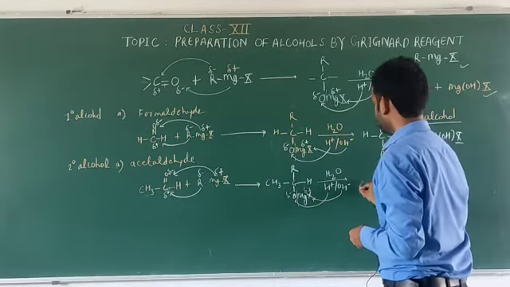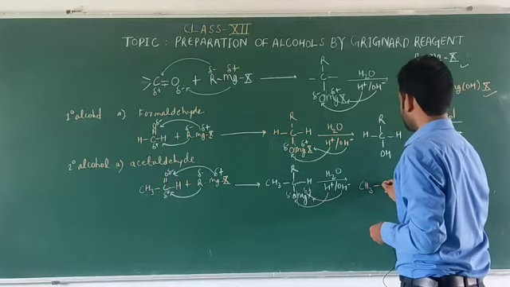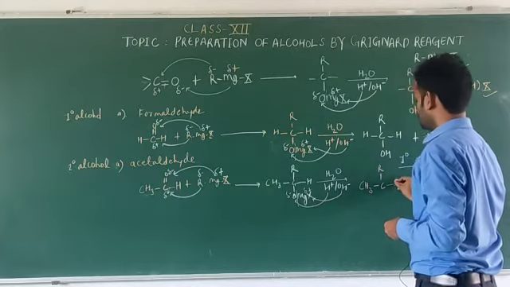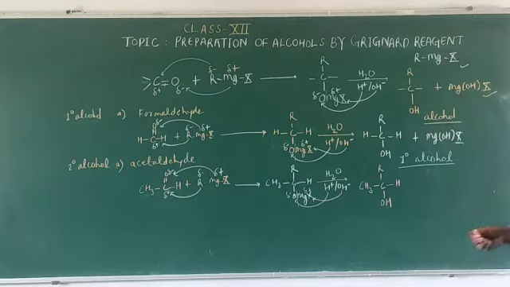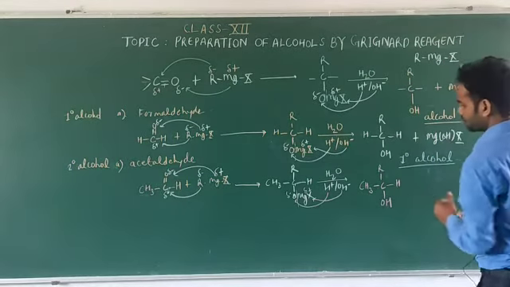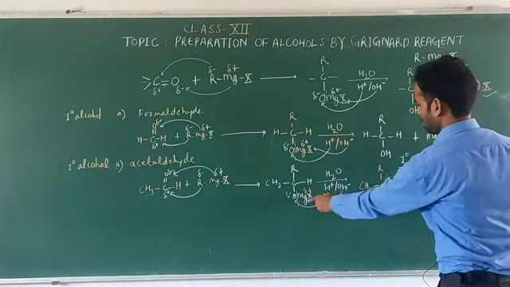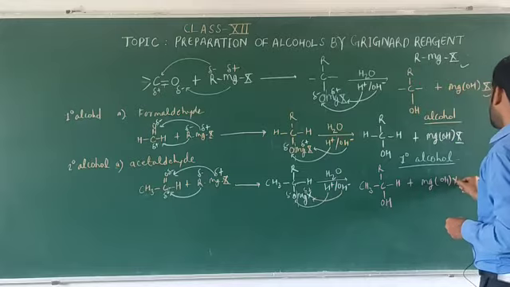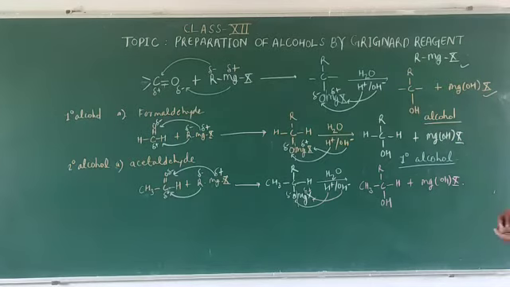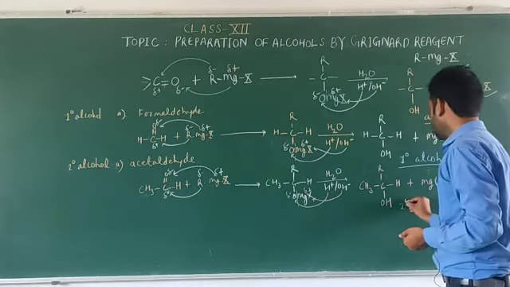So the product will be CH3 C R H and here OH. So it will be alcohol, that is 2 degree alcohol, plus MgOHX.